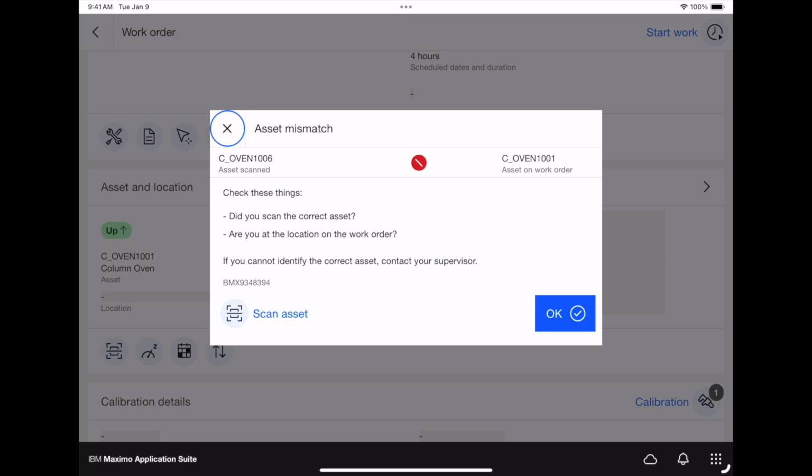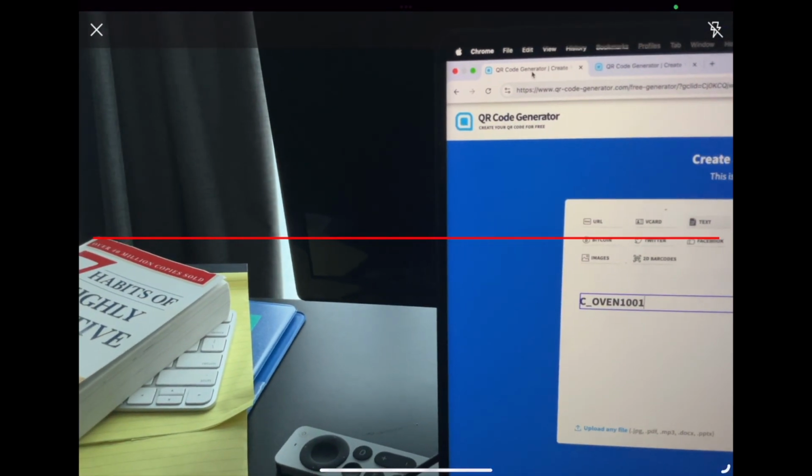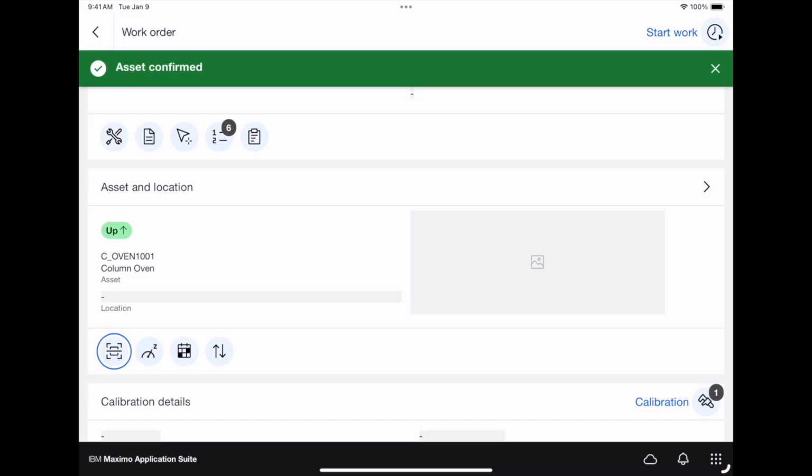So Calvin then finds the correct asset, which will go here. We'll rescan, see 1001, scan. Now the asset is confirmed.